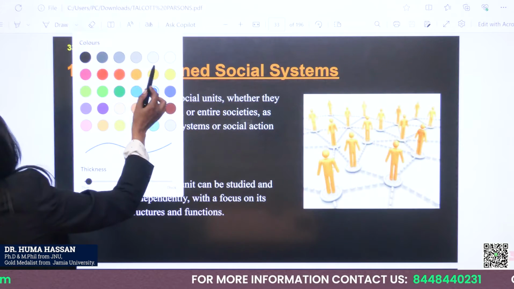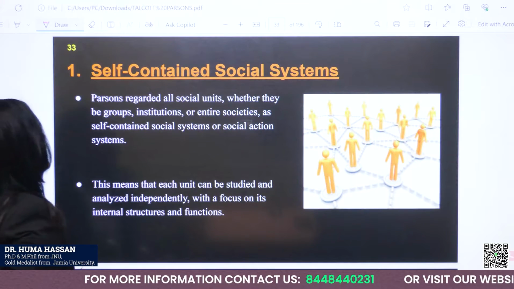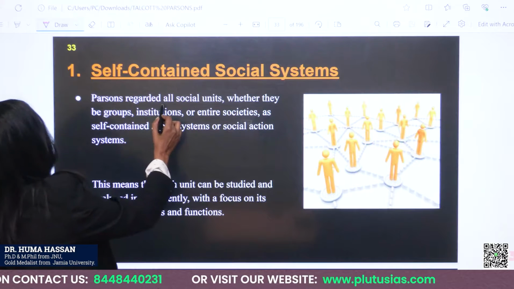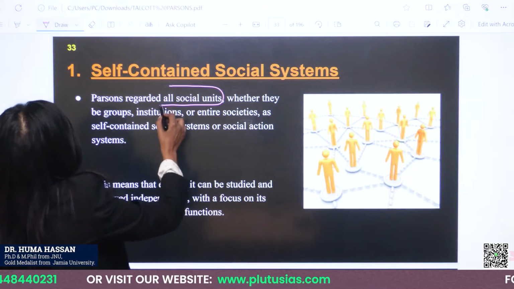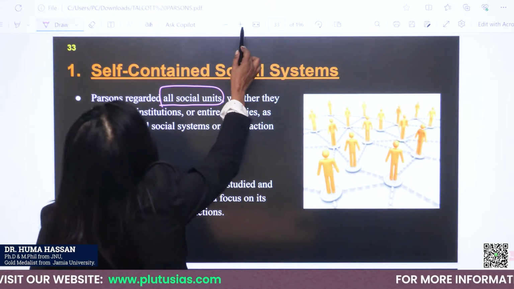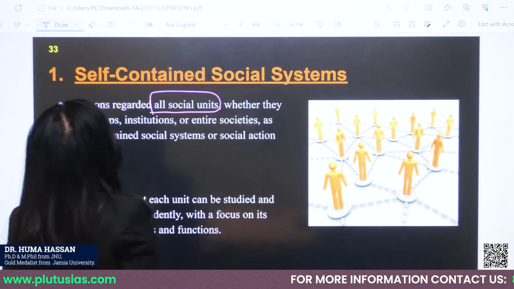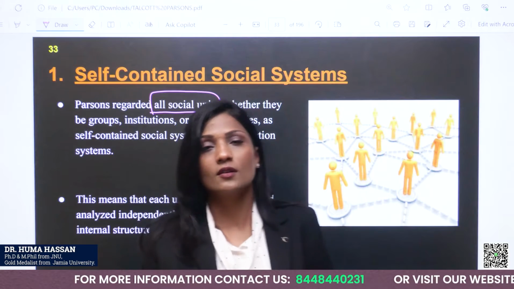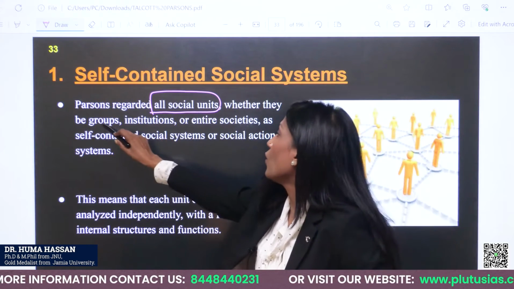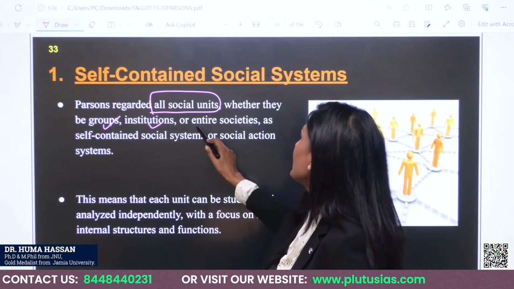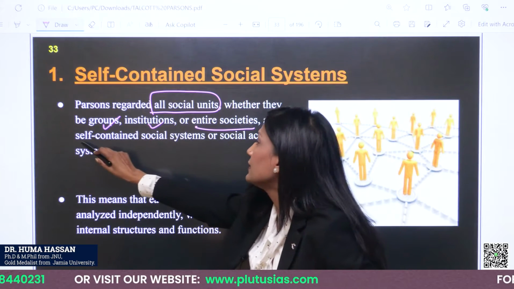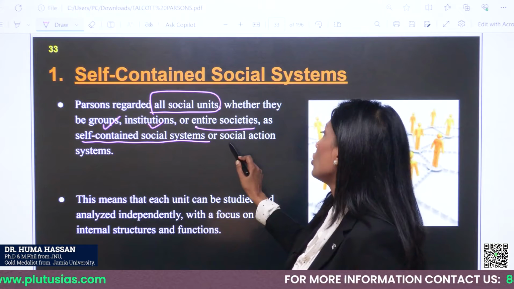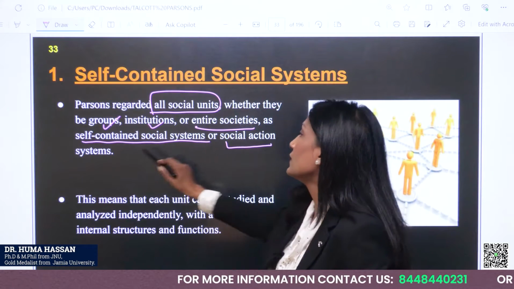So, what we have to understand is that Parsons regarded all social units. Okay, so what are social units? It's basically social institutions. So you can consider groups or institutions or the entire society as self-contained social systems or social action systems.